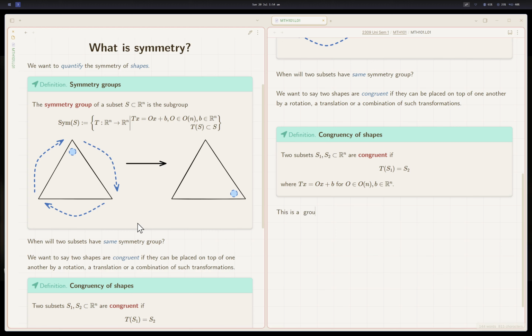This is a group, congruent, congruency groups. So now what you want to show is write a proposition. I write proposition in this way. These are not callouts, these are blocks. Just the less than, the greater than sign, and then bold proposition.